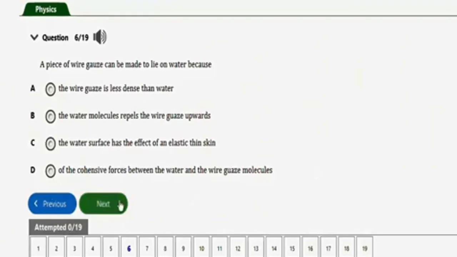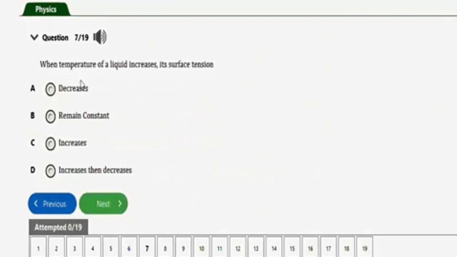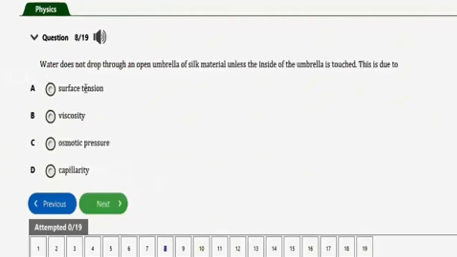That's the correct option, option C. Let's go to the next question, which is this one. It says, when temperature of a liquid increases, its surface tension will basically decrease. Alright, so it will decrease. Option A, its surface tension decreases. Let's go to the next question, which is this one. It says, water does not drop through an open umbrella of zinc material unless the inside of the umbrella is touched. This is due to, the correct option is option A, surface tension. Alright, take note of this particular question.